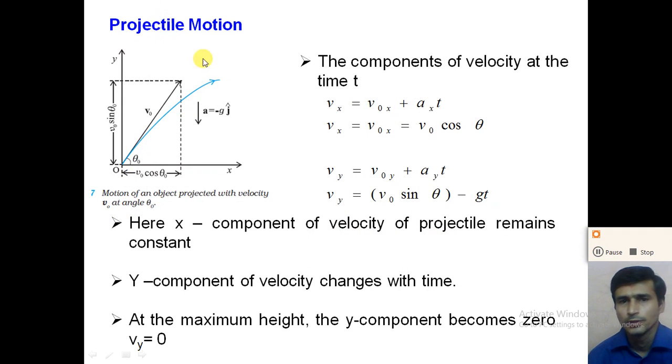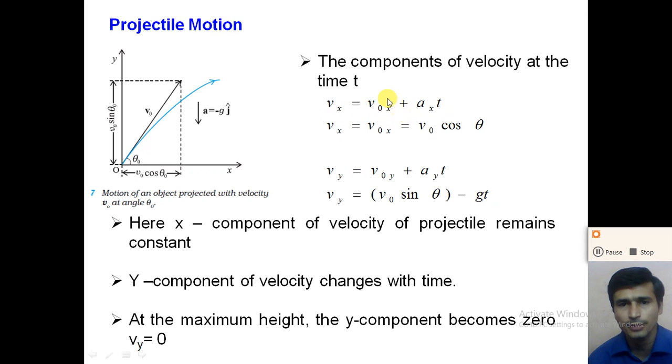So now the components of the velocity at the time t are given by the first equation of motion with constant acceleration. So here v is equal to v0 plus a t. So from that, the x component of the velocity v_x is equal to v0x plus a_x into t.